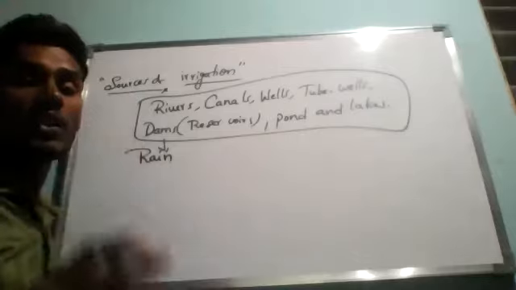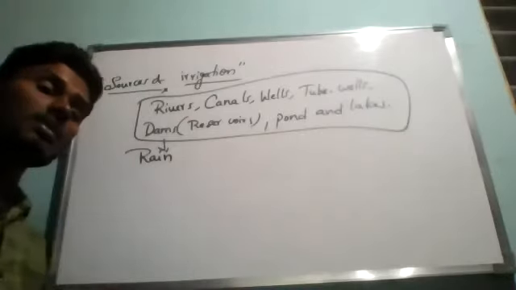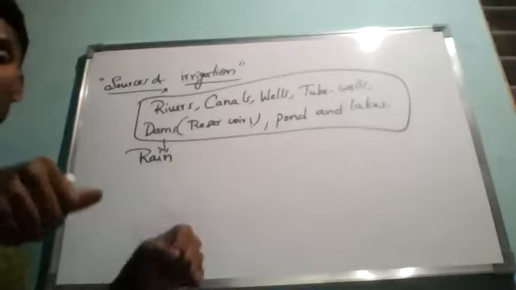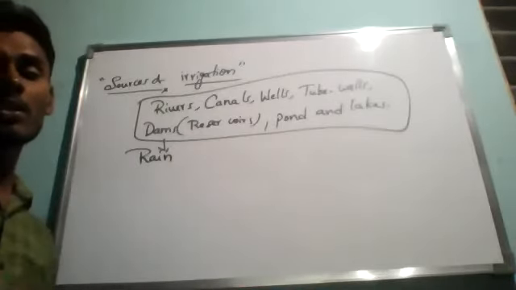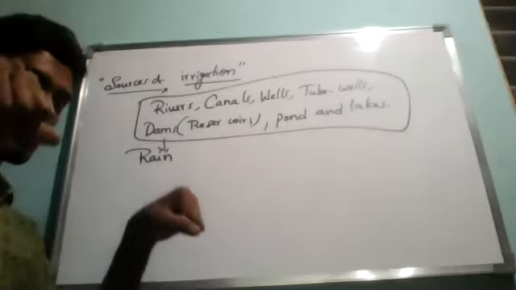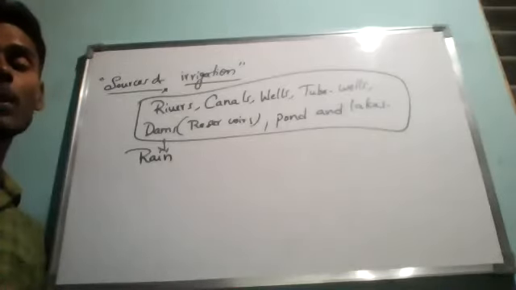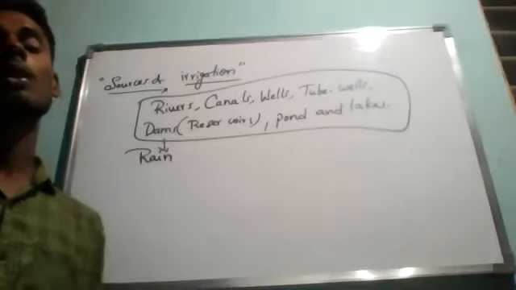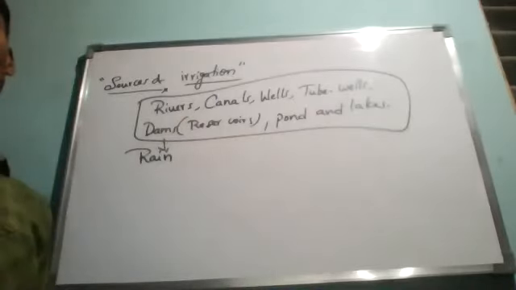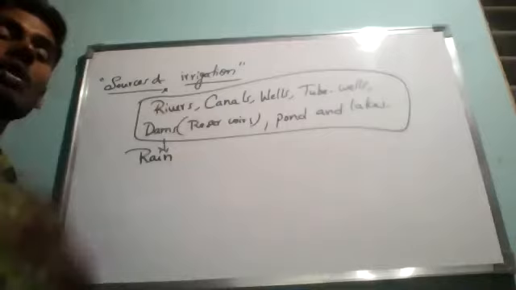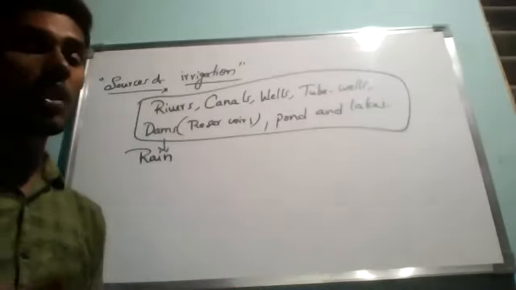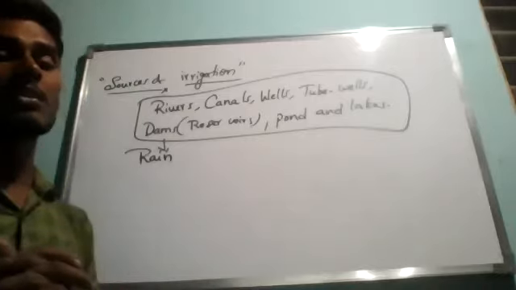We used different traditional methods, and even advanced methods nowadays. We use tube rigs, where we dig tube wells. We keep a pump system, and without any manual work we pump the water from underground to the surface of the earth.